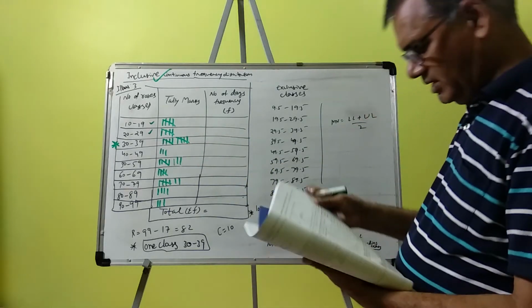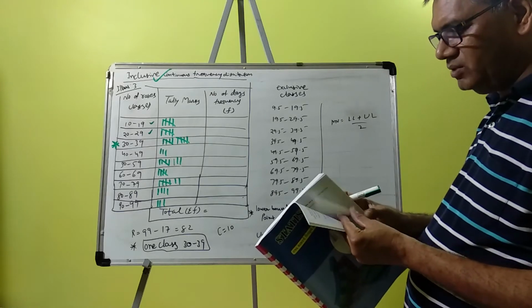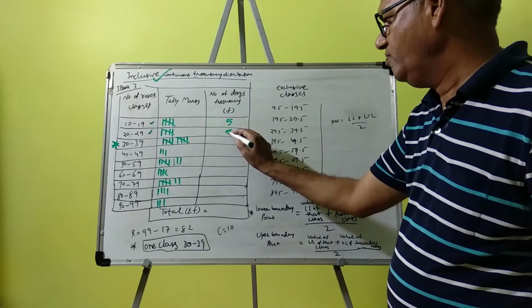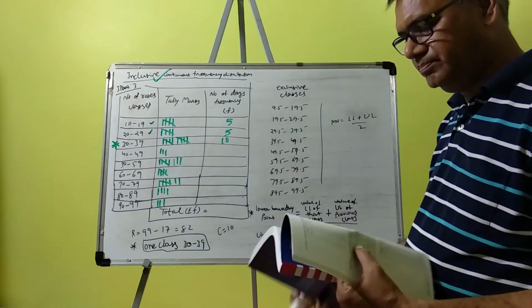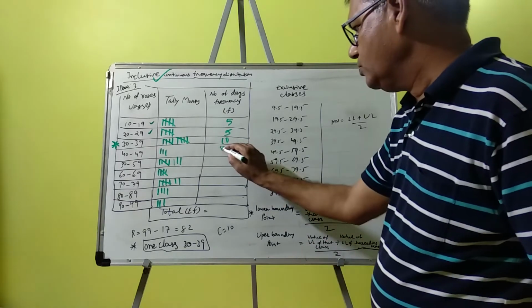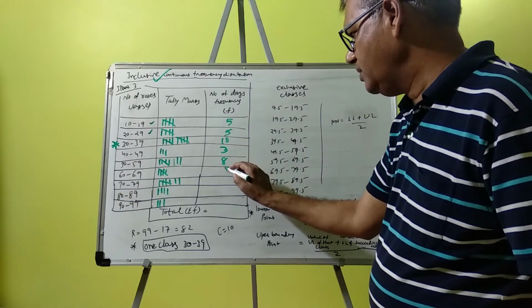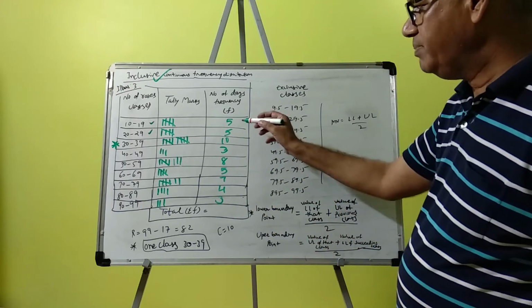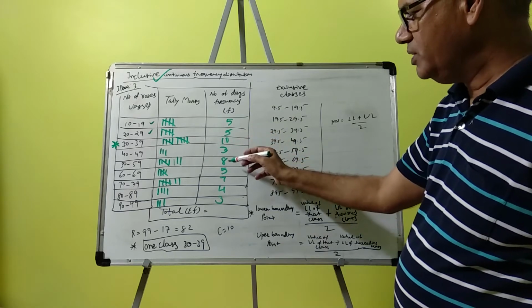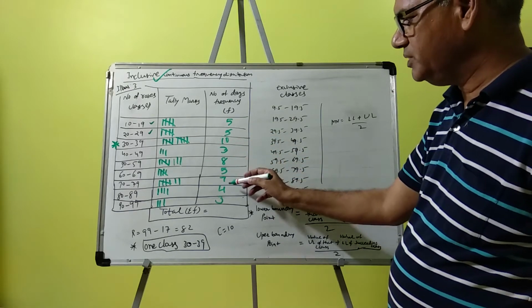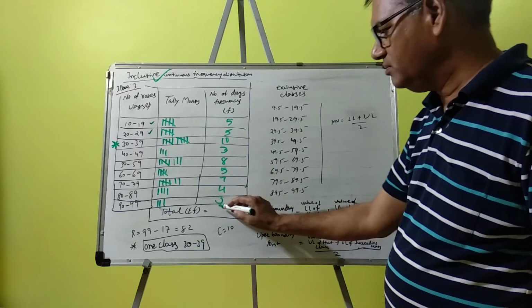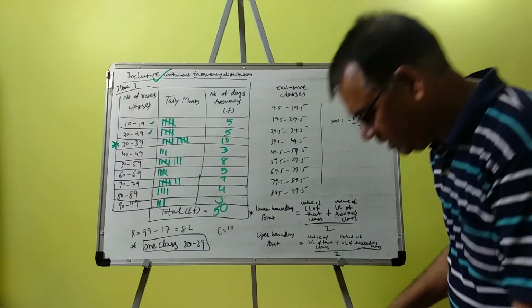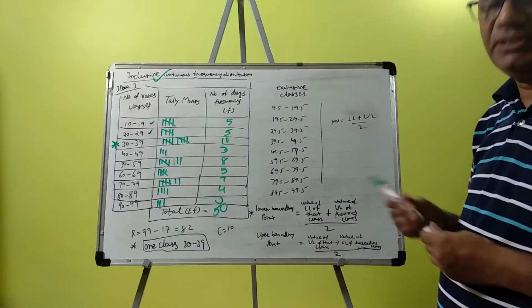Now we will write the total here. According to this, we get the totals: 5, 5, 10, then 3, 8, 5, 7, 4, 3. Total: 5 plus 5 is 10, 10 plus 10 is 20, 23, 23 plus 8 is 31, 31 plus 5 is 36, plus 4 is 40, plus 7 is 47, and 3 makes 50. Total frequency is 50. So this is our inclusive frequency distribution.